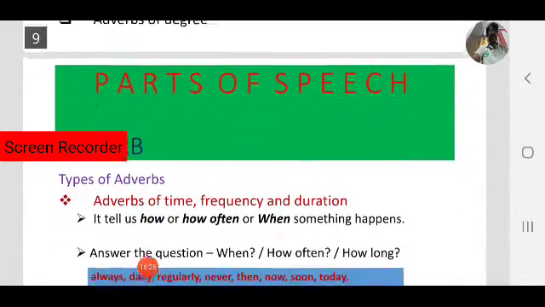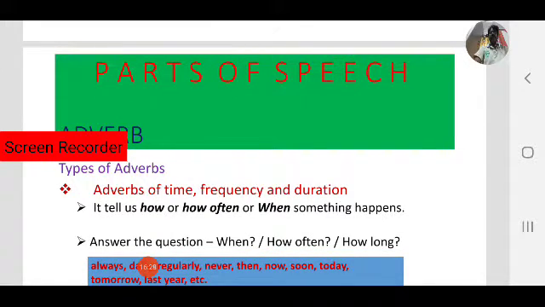First one, adverbs of time, frequency and duration. This first type of adverb tells us when or how often something happens.